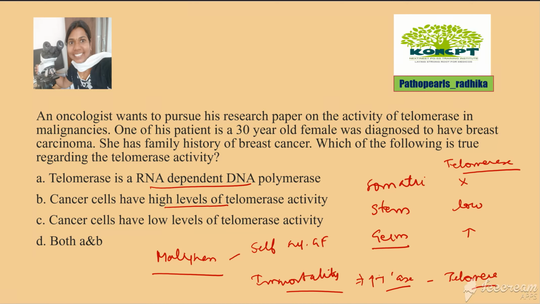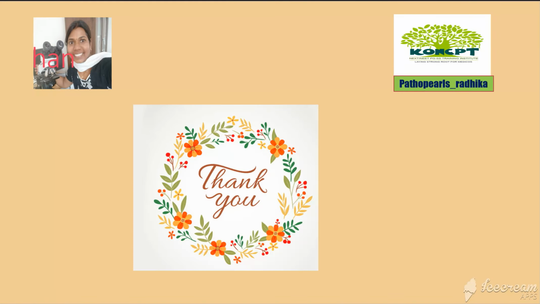Cancer cells have high level of activity. There is no telomerase activity in a somatic cell. Your stem cells have low level of telomerase activity, whereas the germ cells have high level of telomerase activity. As you age, the telomerase activity goes down, whereas in malignancy, the telomerase activity is high. Okay. This is about the telomerase.